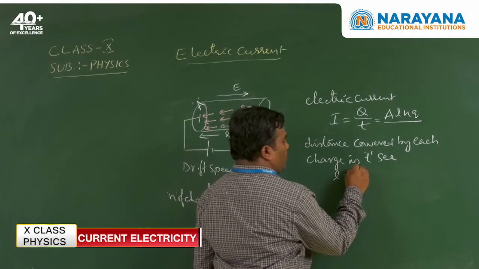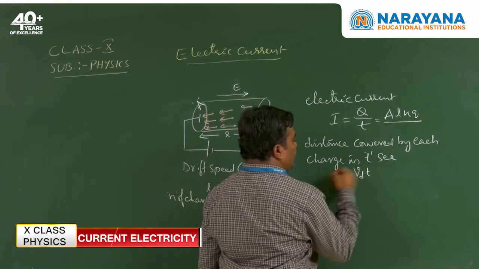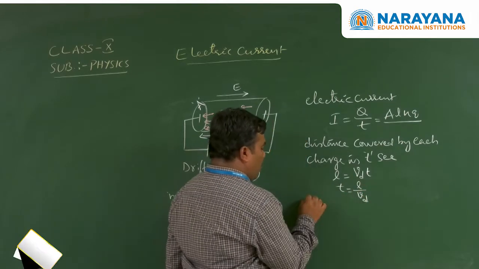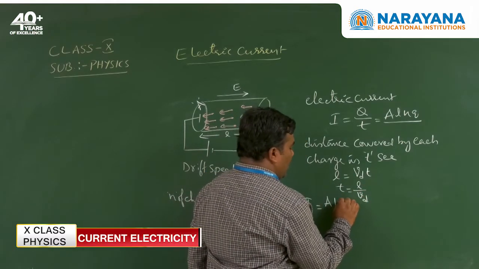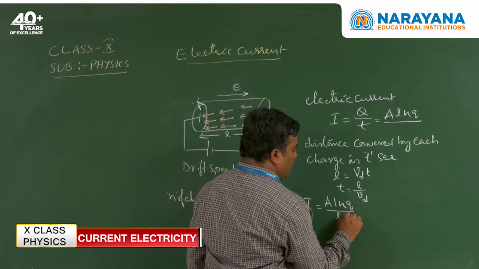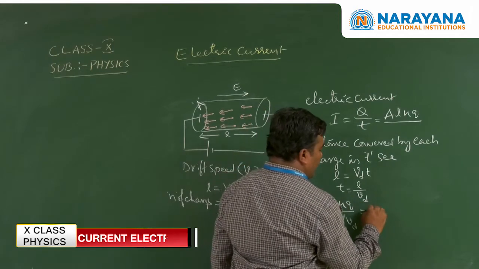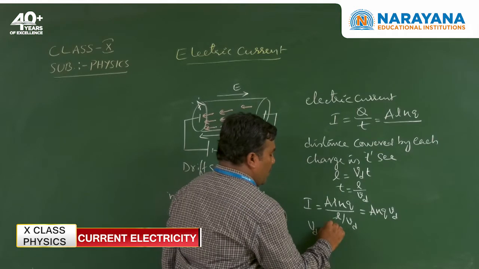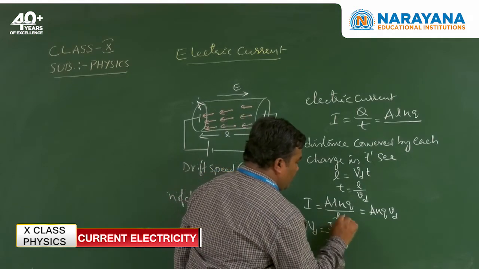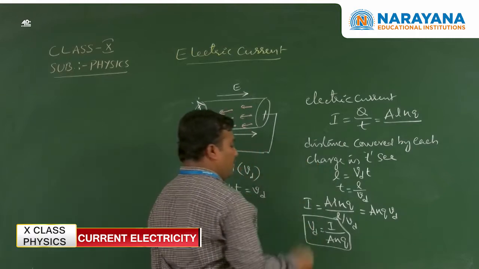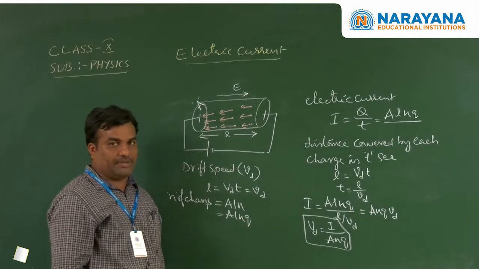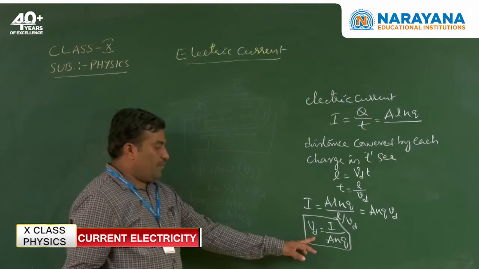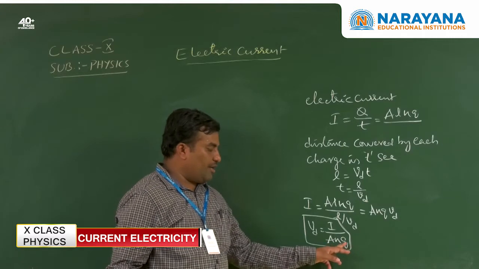So L equal to Vd into T, therefore T is equal to L by Vd. Now I is equal to ALNQ by L by Vd. L cancels, and we get ANQVd. So Vd is equal to I by ANQ. This is called the drift speed. Now we use the values to get the drift velocity, Vd equal to I by A into N into Q.